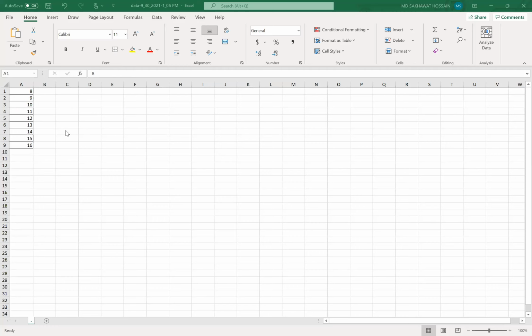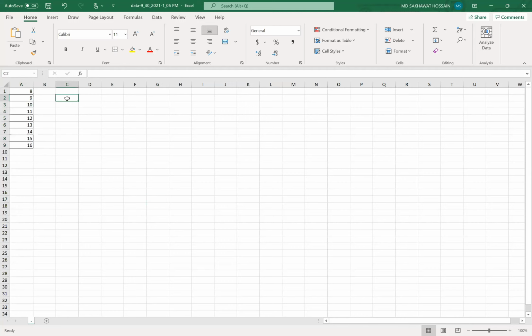Okay. So to find the standard deviation, if you select them, then at the bottom you can see only the average, the count, and the sum. So you have to find it. How can I find it?